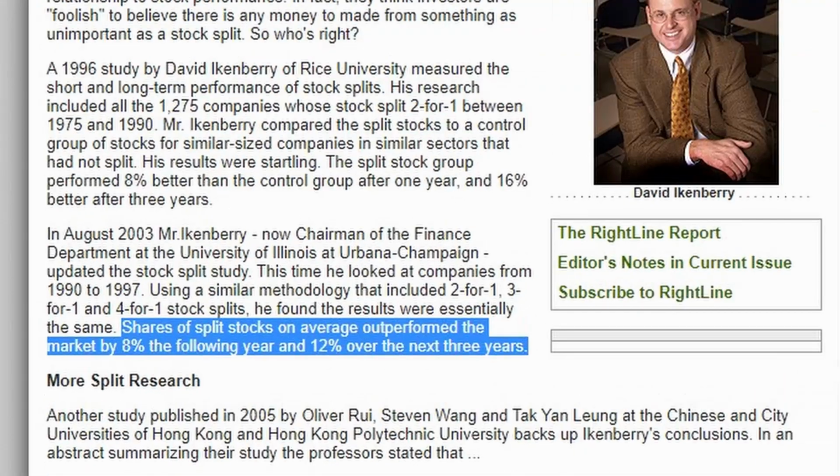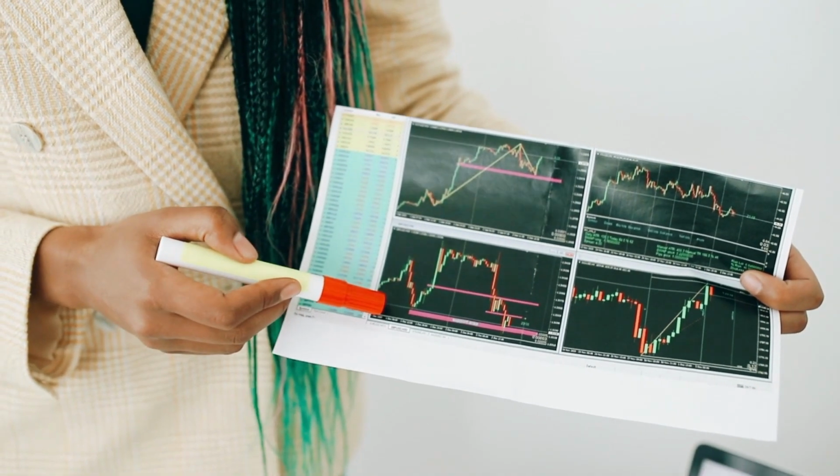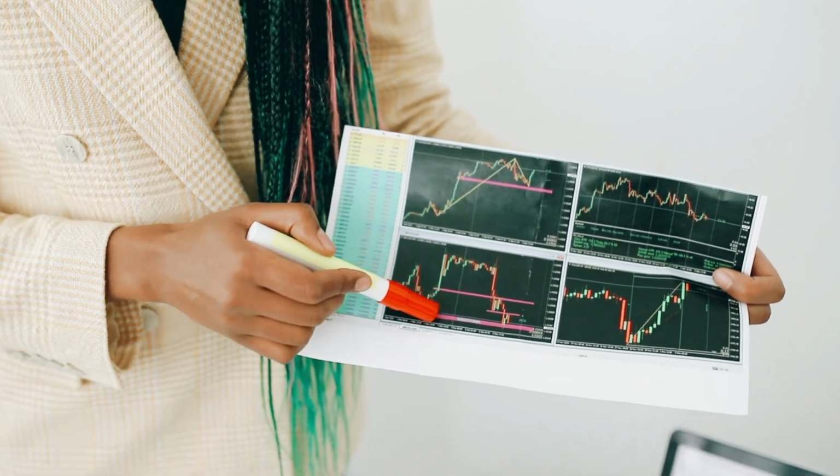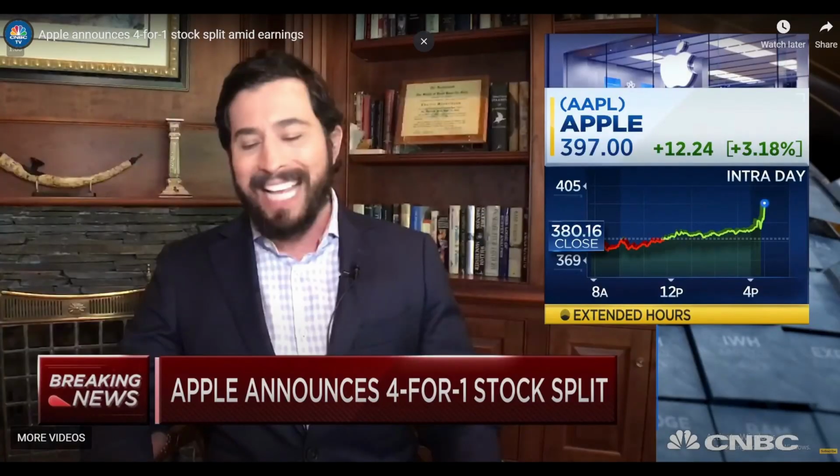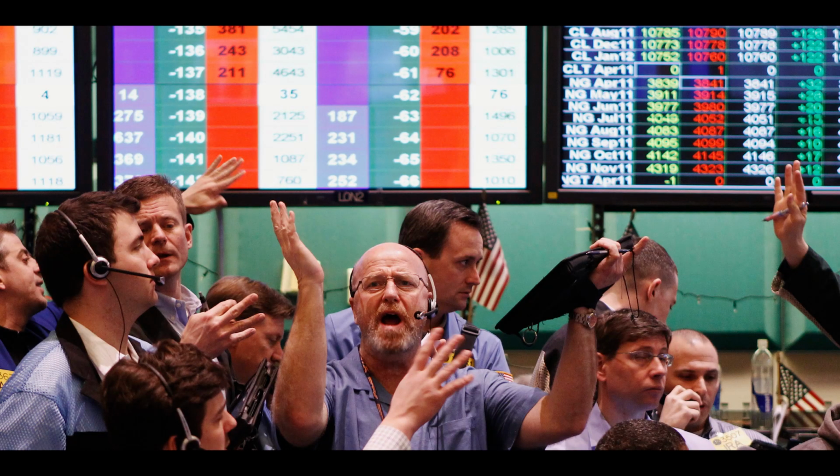In fact, studies have shown that shares of split stocks on average outperformed the market by 8% the following year and 12% over the next 3 years. The reason for a boost in stock's performance after a split can be attributed to a couple of things. First of all, a stock split announcement brings a lot of attention to the company at stake. The media coverage that a company gets after their announcement can translate to more hype and demand around the stock, which in return drives the price up.